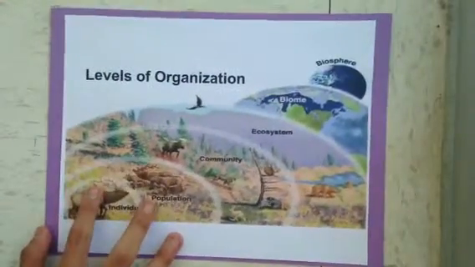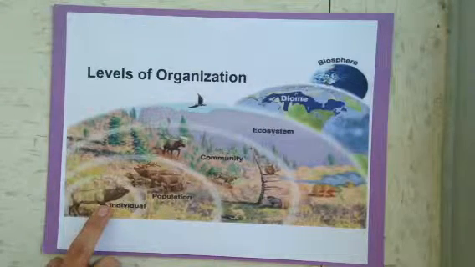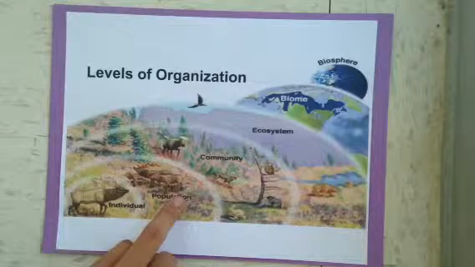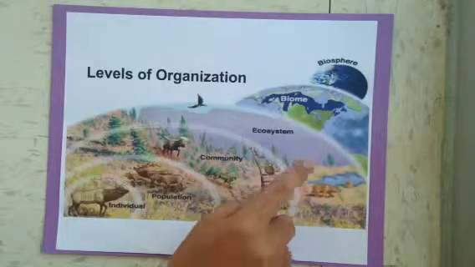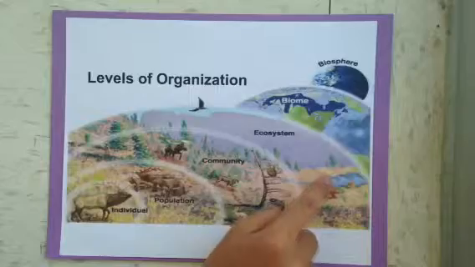Ecologists study living things based on levels of organization. The individual is the lowest of these levels. Individuals of the same species living in the same region make up a population. Populations that interact amongst one another make up communities. Communities interacting with the abiotic factors in their environments make up ecosystems. Lastly, a group of ecosystems with similar climates and dominant communities make up a biome.